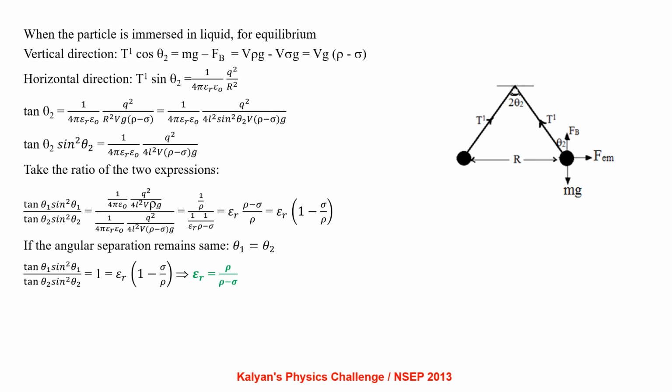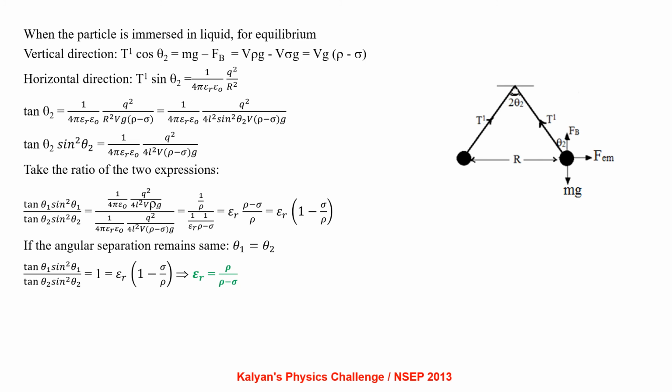When the particle is immersed in liquid, for equilibrium in vertical direction, T dash cos theta 2 equal to mg minus Fb, that is V rho g minus V sigma g, that is Vg of rho minus sigma. For horizontal direction, T dash sin theta 2 equal to 1 by 4 pi epsilon r epsilon naught q square by r square.